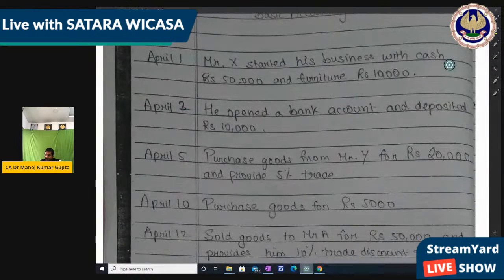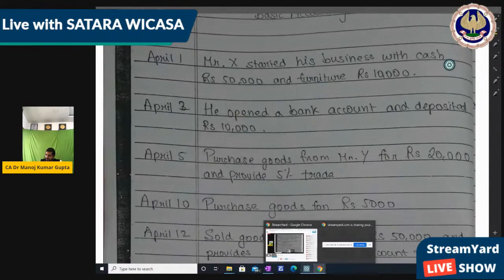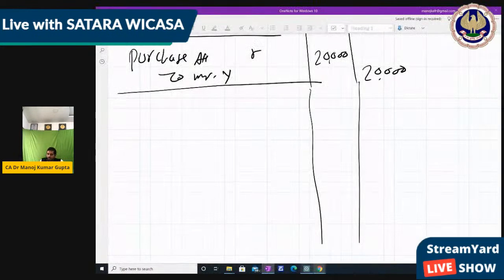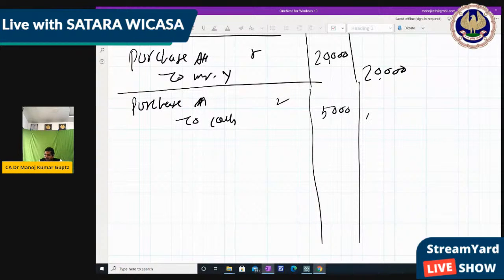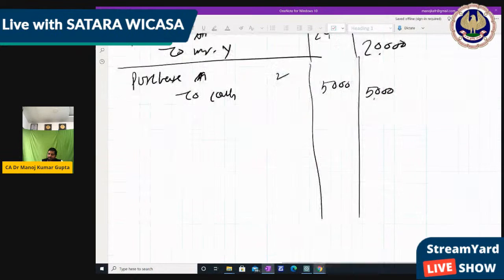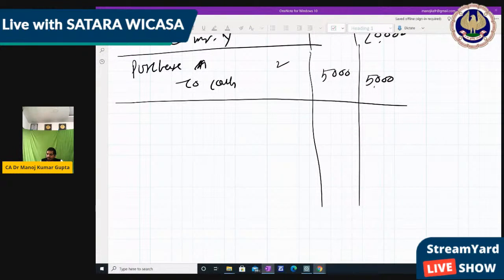Then further, purchase goods for 5,000. Now purchase goods for 5,000 is what? It is simply purchase in cash, because party name is not mentioned, so we consider purchase in cash. So what entry? Purchase account debit to cash 5,000.